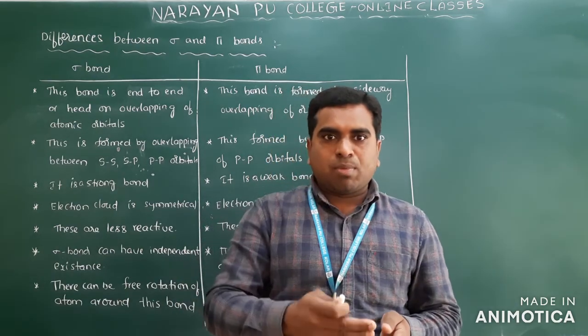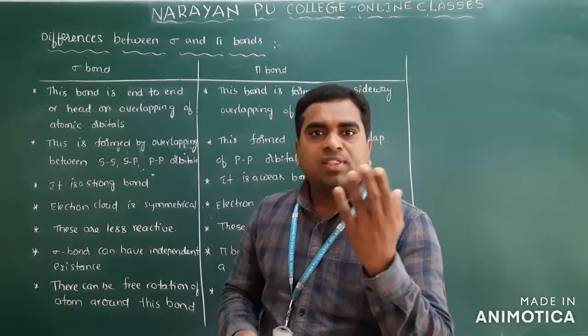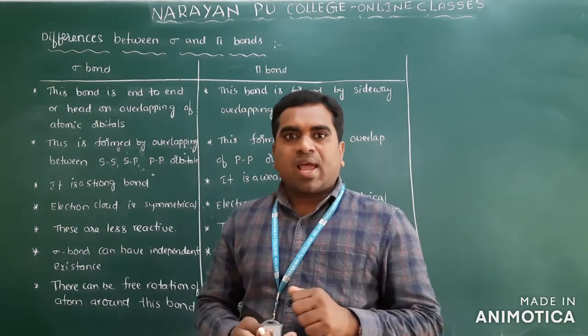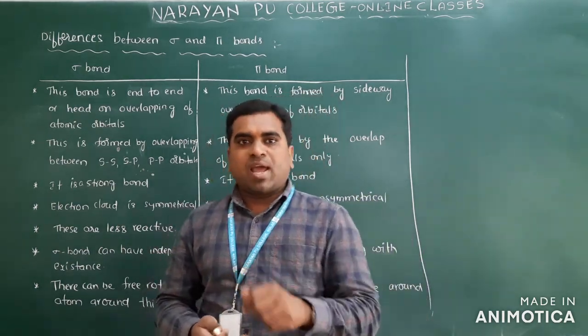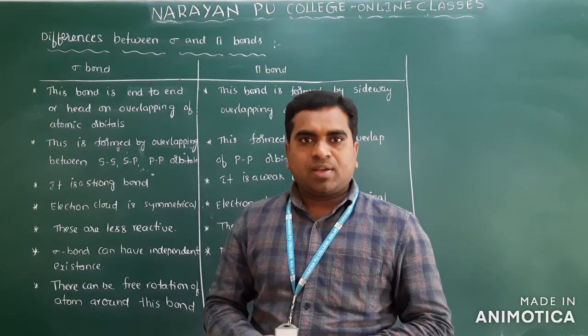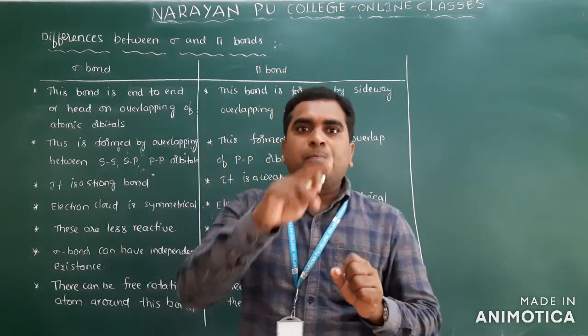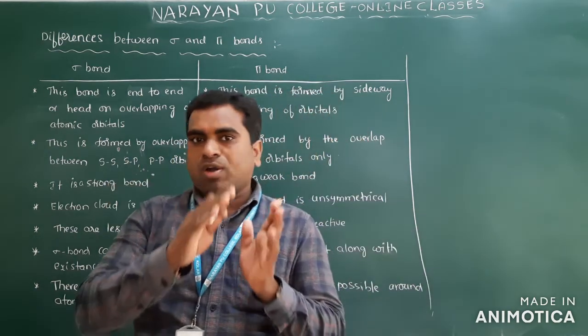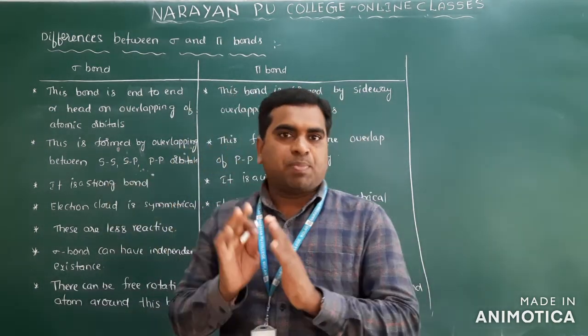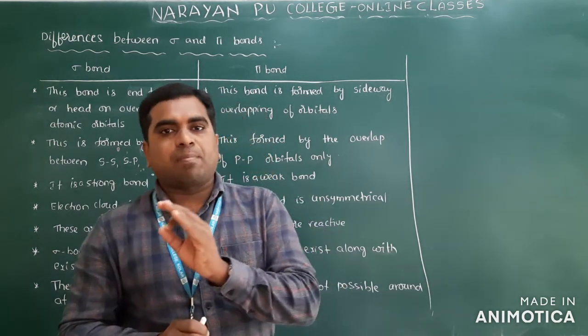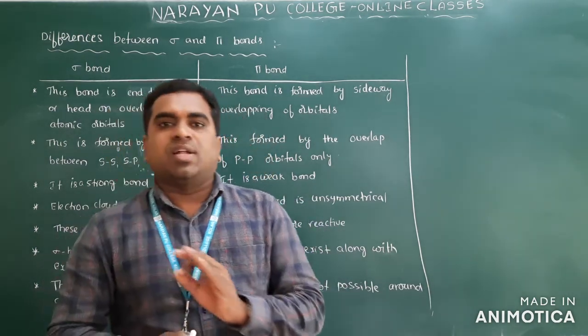And a sigma bond can be formed by three types of overlapping: s-s overlapping, s-p overlapping, or p-p overlapping. But a pi bond is formed due to only p-p overlapping, not s-s, not s-p. Pi bond will be formed only by p-p overlapping. So that is the concept.